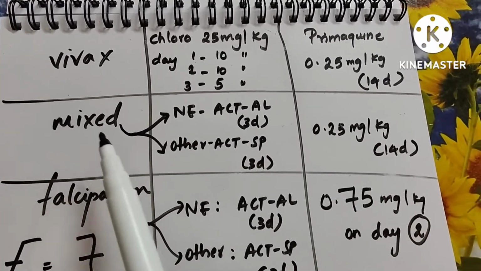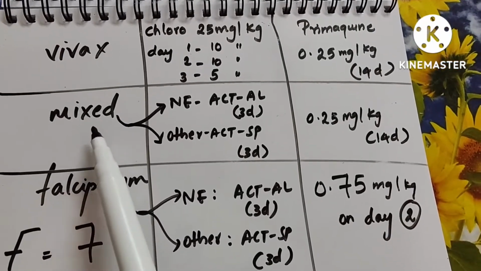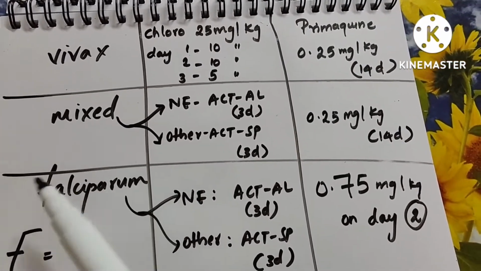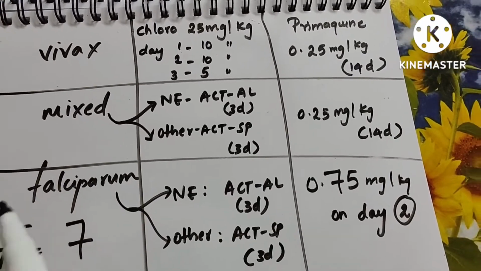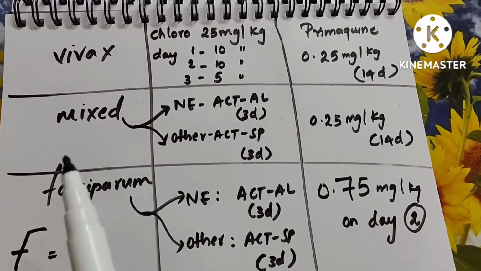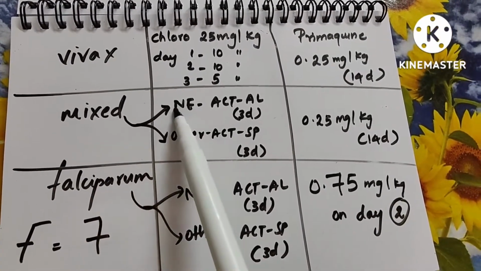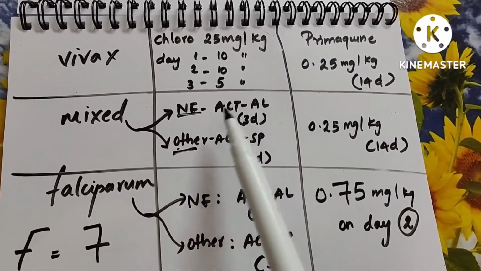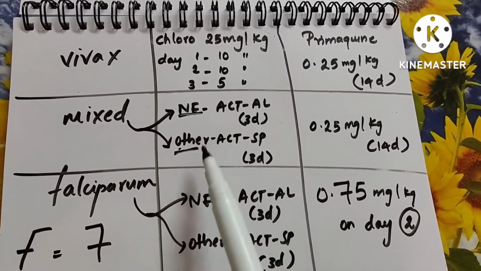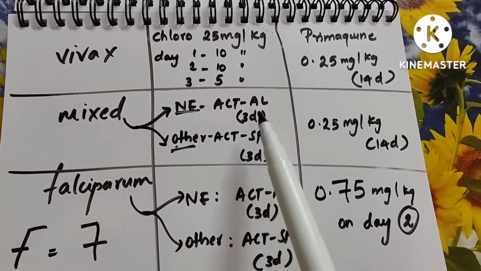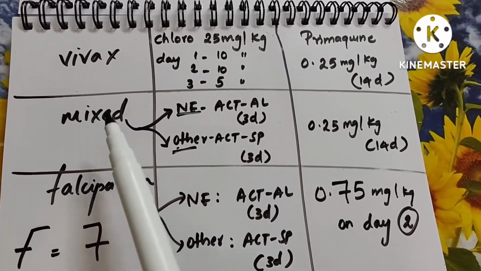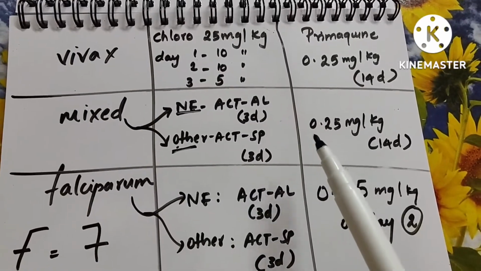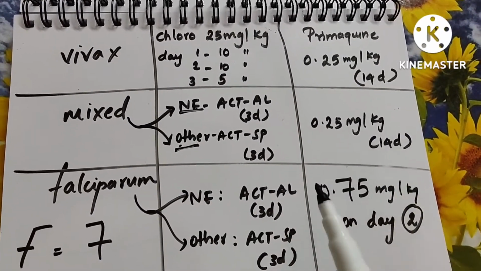Coming to the mixed. In mixed also you have Falciparum, right? Mixed infection meaning Vivax, Ovale, Falciparum malaria and all. So you have Falciparum in it. Whenever Falciparum is involved, you divide it into northeastern and other states, okay? So northeastern is LANE, so ACT AL. And other states is ACT SP. This is for 3 days. And mixed also, same as Vivax, you just give 0.25 mg per kg primaquine for 14 days.